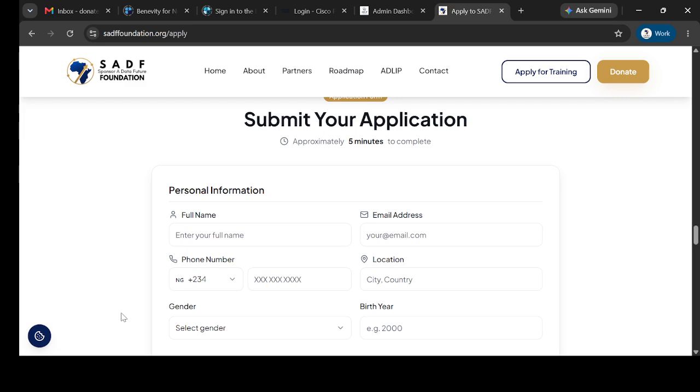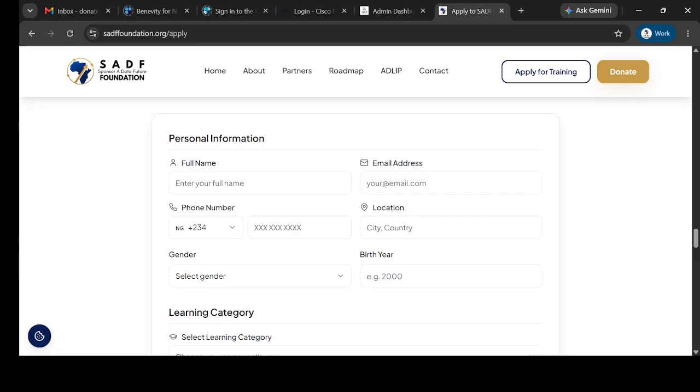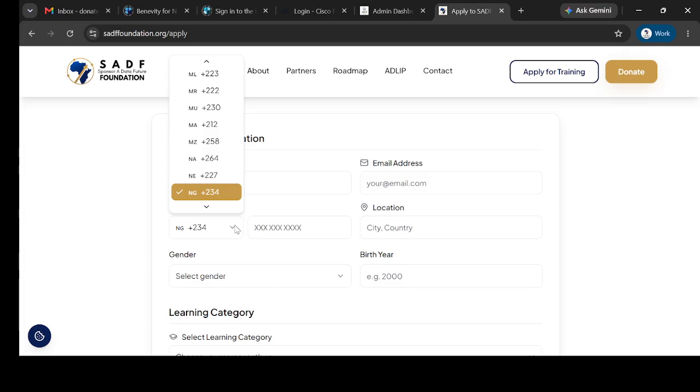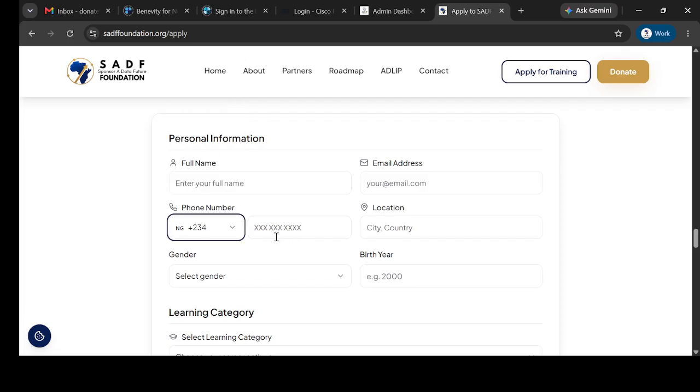So the first thing you need to do is enter your first name, which is your full name. Your full name should always come with your first name, so enter your first name followed by your surname. Then once you've done that, enter your email. Enter your phone number. Please always select your country. You can click on this button and pick the country code that reflects the country you're from. Now enter your phone number.